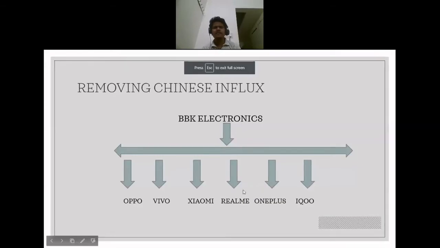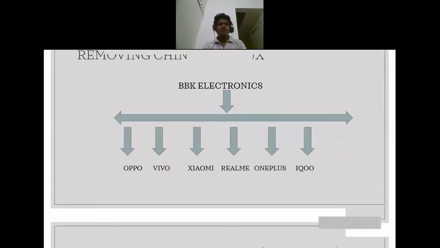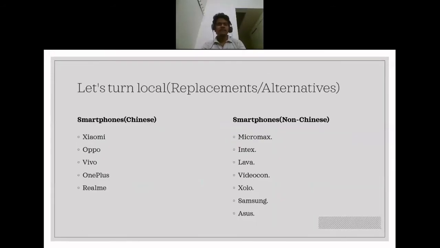And this is the reason why Chinese influx is so huge in India, because the smartphone market is something from which these Chinese manufacturers earn a lot, and they get to employ a lot of people. So it is imperative for us to understand that as long as we keep using these smartphone makers, we are indirectly contributing to China, and to this system where China has a total monopoly over one particular market sector. So let us talk about the alternatives.